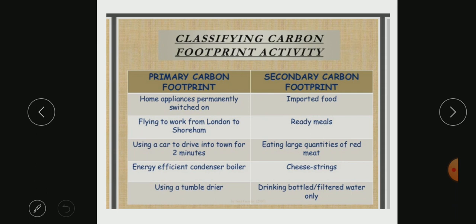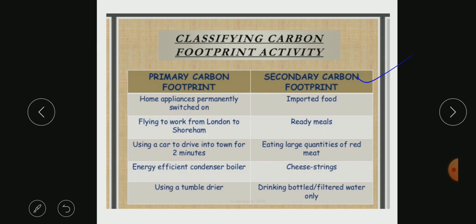So without my control, because wearing a top or a dress is a normal thing, but in the process of manufacturing it, there is a lot of greenhouse emission which is not under our control, and that will be called secondary carbon footprint. So this is the basic difference between primary and secondary. Primary is under our control and is quite a direct way of emission, and secondary carbon footprint is indirect, and these are emissions which will not be in our control.